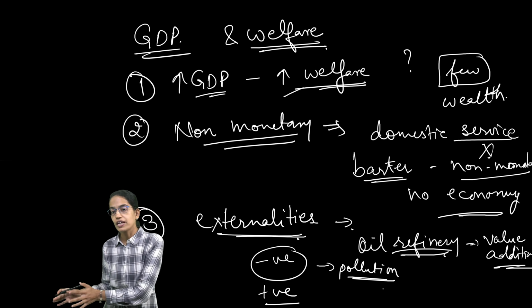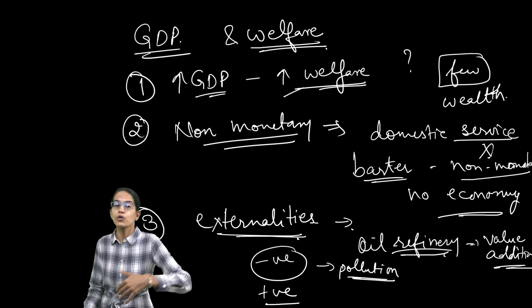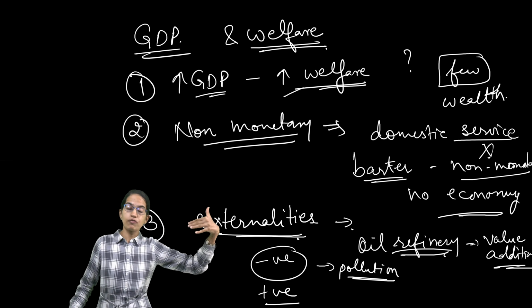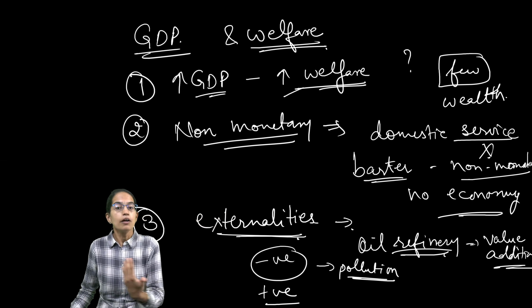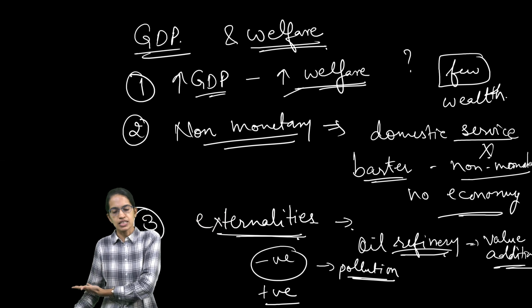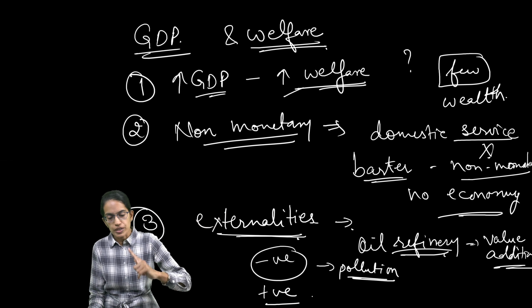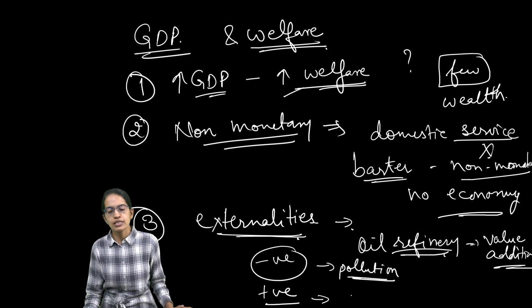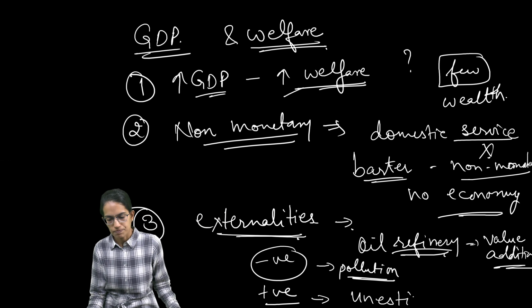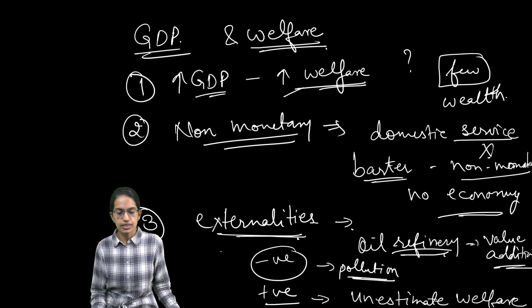It would overestimate that yes, our welfare is much beyond what we are stating, but in reality, there are negative externalities associated with it. Under positive externalities, it would underestimate the welfare. Under negative externalities, it would overestimate the welfare.